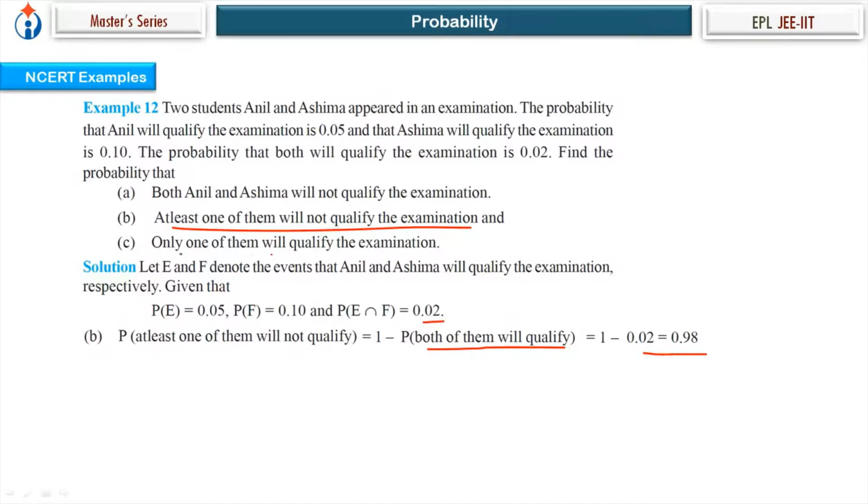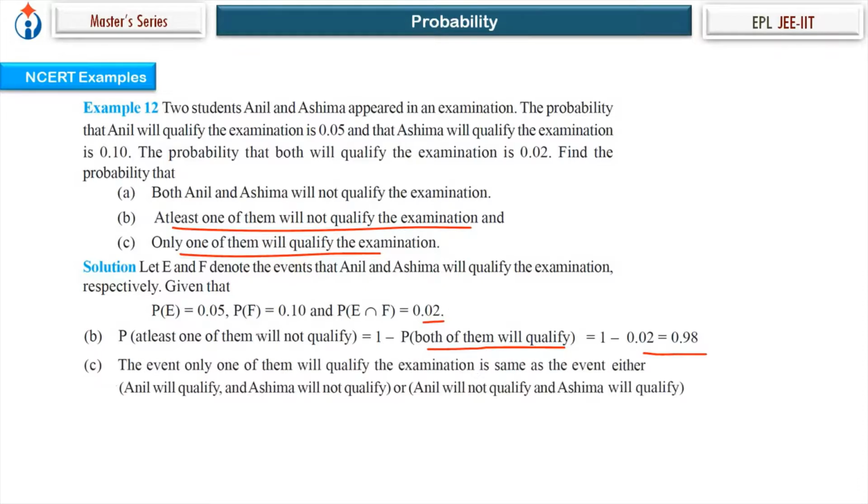C part, only one of them will qualify. Only one of them. So one qualifies, the other does not qualify. Isn't it? So how can that occur? Anil qualifies and Ashima fails, or Anil fails and Ashima qualifies. So occurrence of this event or occurrence of this event. This is E intersection F dash. This event, Anil will not qualify and Ashima will qualify, is E dash intersection F. Right? And either this can happen or this can happen.